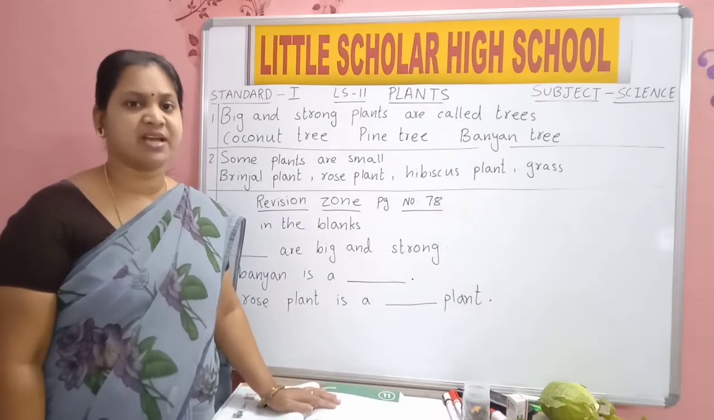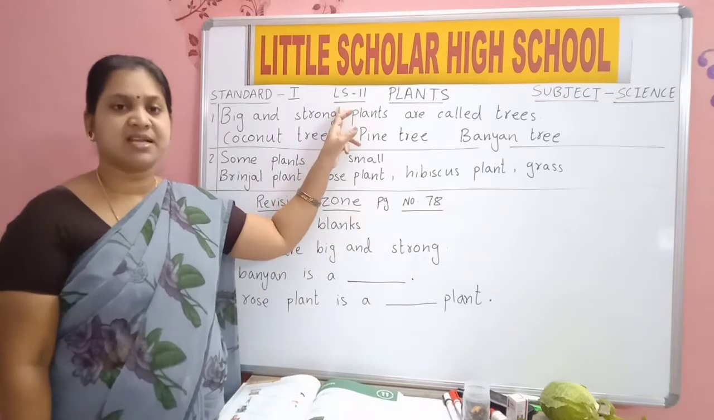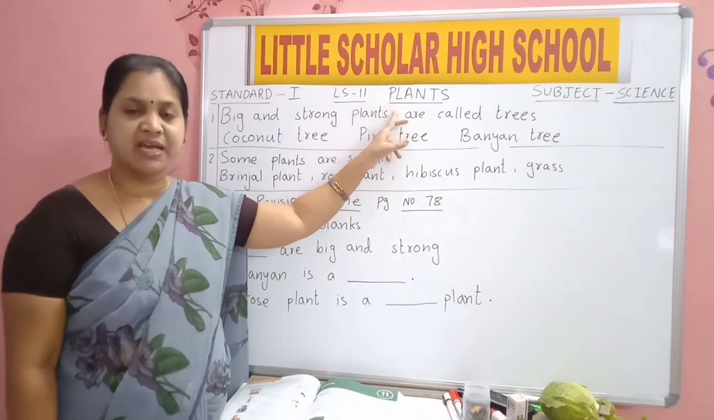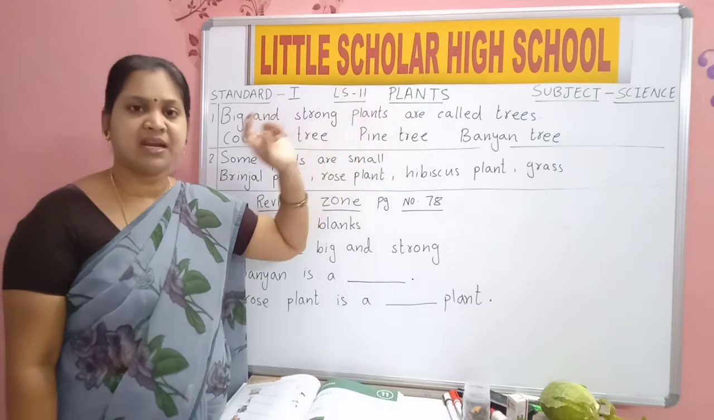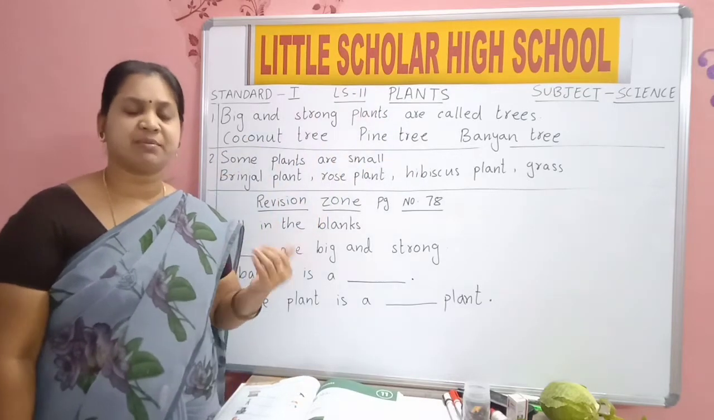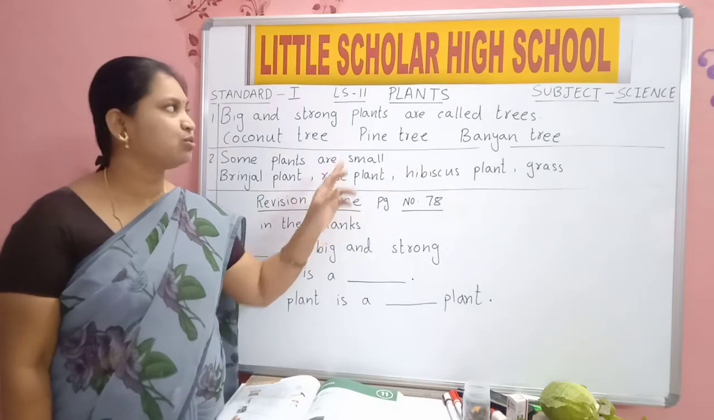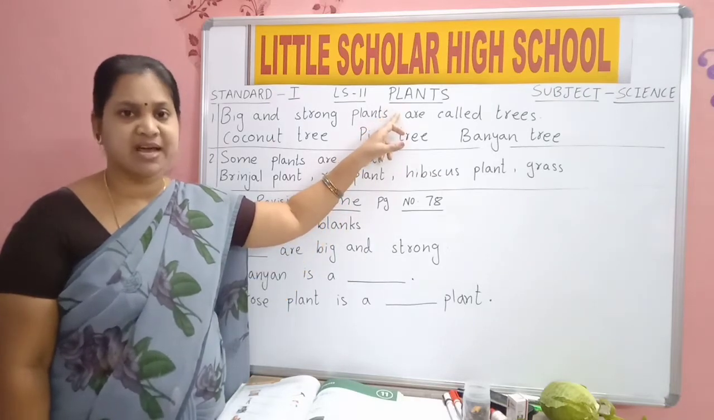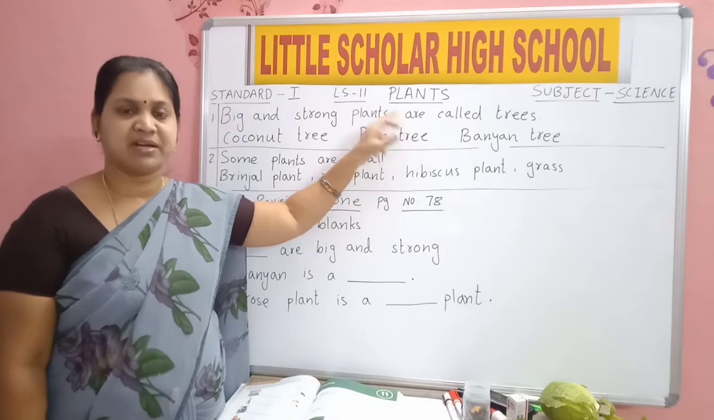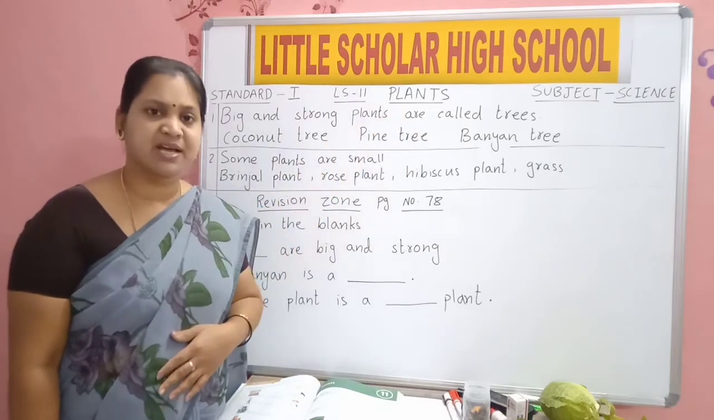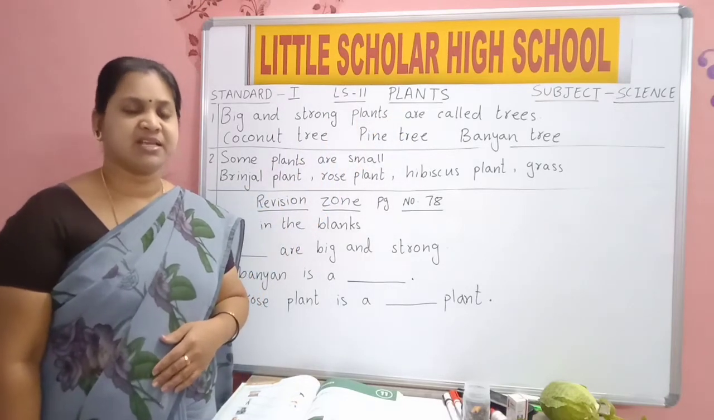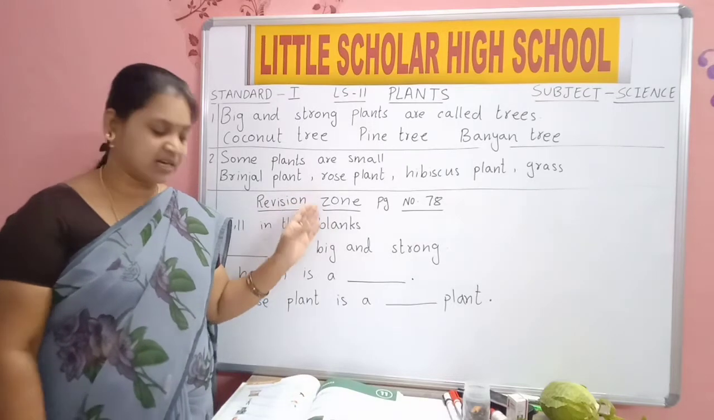Standard First Subject Science. Today we will discuss lesson number 11, Plants. In our previous class we have written new terms. I have explained all the new terms. We finished writing new terms in classwork of lesson 11, Plants. Did you finish writing new terms in classwork? Today we will read the lesson.